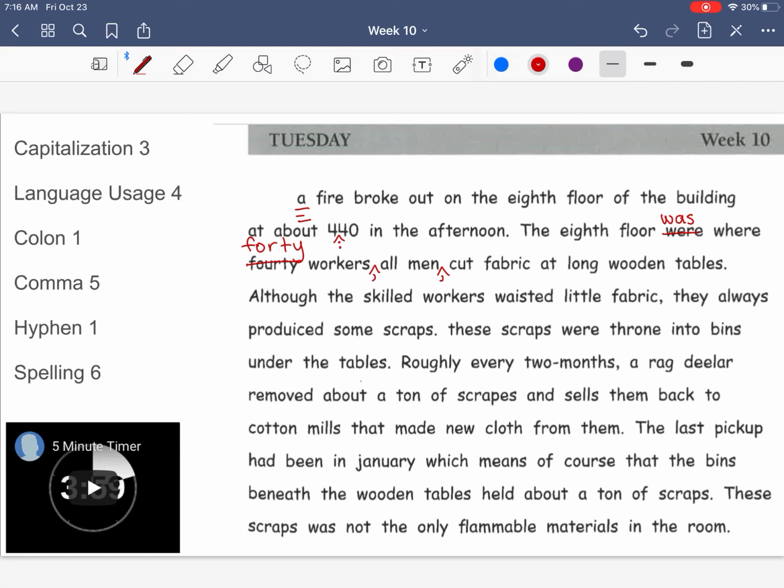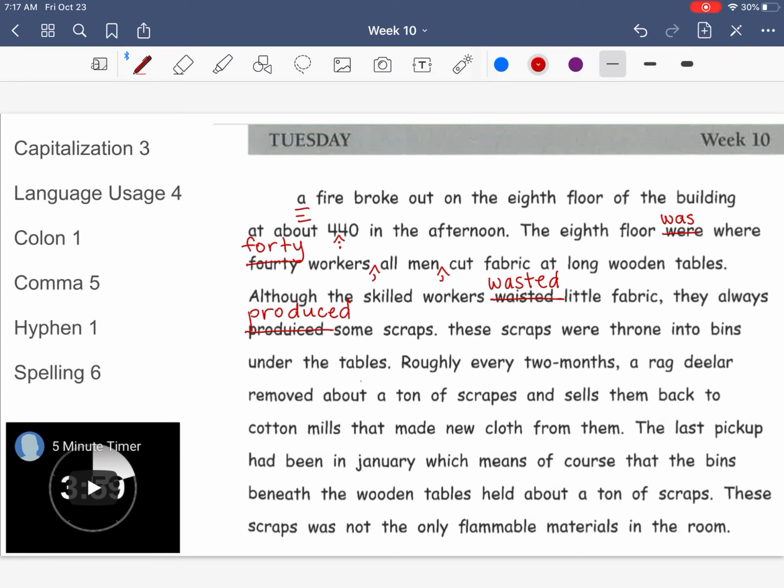Although the skilled workers wasted little fabric, they always produced some scraps. My first mistake is wasted. This wasted is like waist around your waist. We want wasted as in like a byproduct. And my next one is another spelling mistake, and that is produced. Should be P-R-O-D-U-C-E-D.